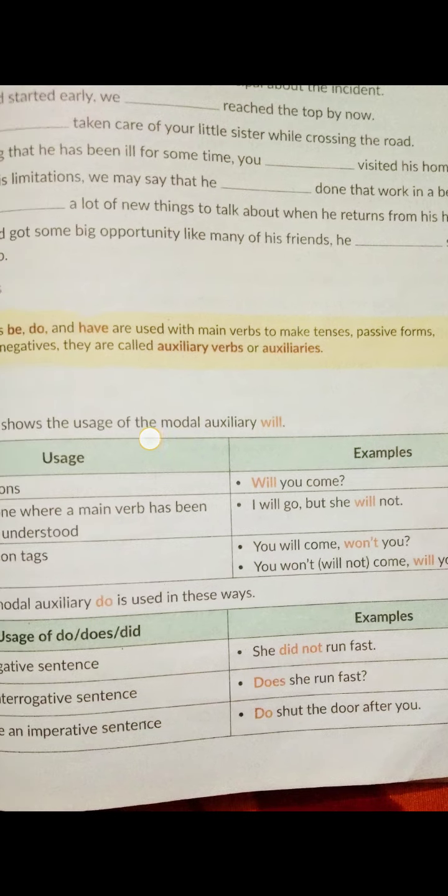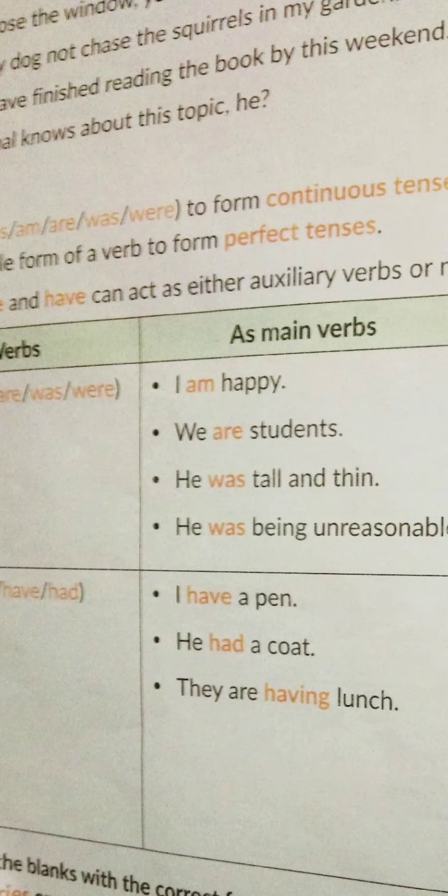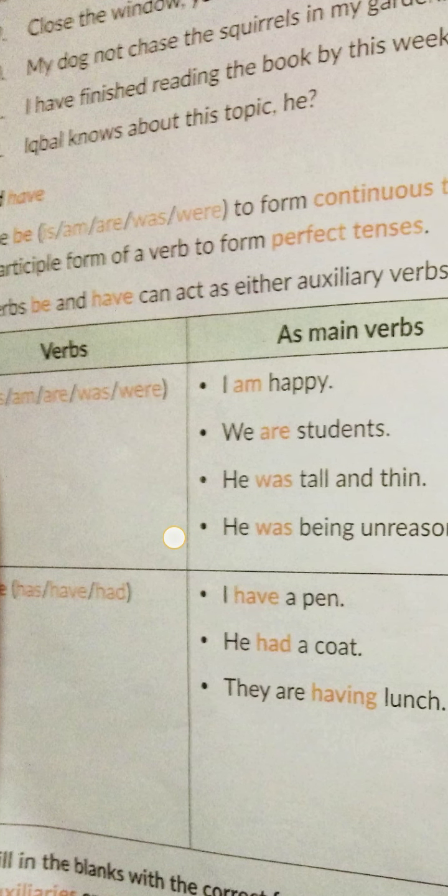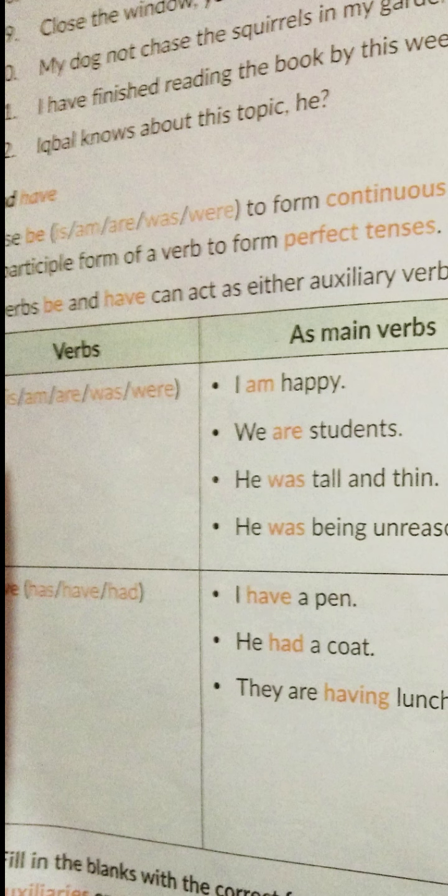Next we will see how the be and have verbs are used. What are the be forms of the verb? Is, am, are, was and were. They are used to form continuous tenses. We use have, that is has, have, had, with the past participle form of the verb to form perfect tenses. Like I have done my work, so the work which was done is completed in present time, so that is present perfect. So let us see how the be form and have form of verbs are being used.